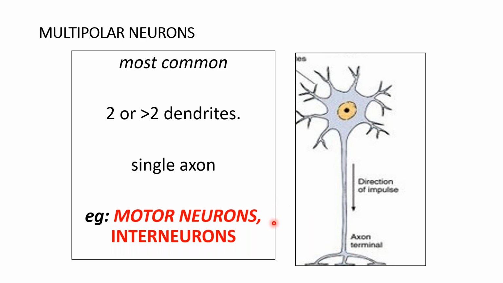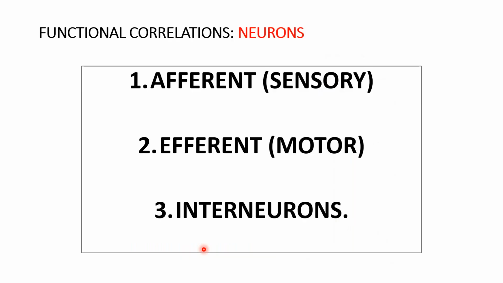These motor neurons or the interneurons vary in size. Motor neurons are larger, interneurons are smaller. The best example of motor neurons is the anterior horn cells of the spinal cord. You have seen them there in the spinal cord.